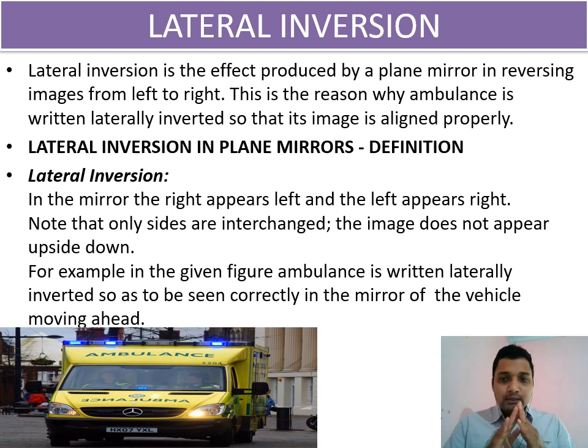The image is not formed inverted, only the sidewise change, meaning left seems to be right and right seems to be left. In the ambulance case, it is written laterally inverted so that any vehicle moving ahead can read it in its mirror and give way.